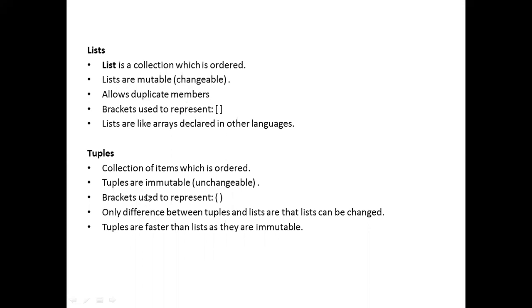Coming to tuples, a tuple is ordered, but tuples are immutable. Immutable means you cannot perform addition or deletion operations, and the braces are used like this. What is the difference between tuples and lists? Tuples are immutable, that means they cannot be changed, whereas lists are mutable. And tuples are faster than lists because they are immutable. Whenever you perform addition, deletion, or modification, the operations will be a little bit slower. That is the reason tuples are faster when compared with lists.